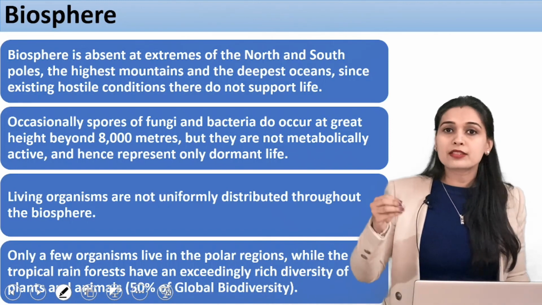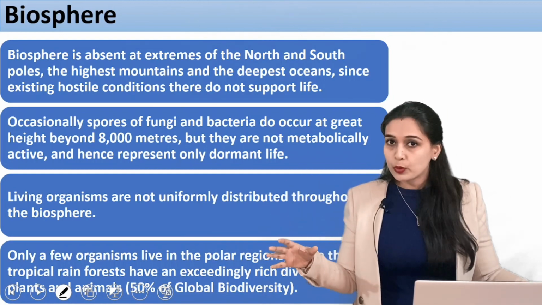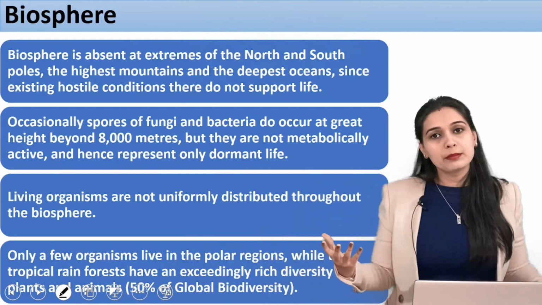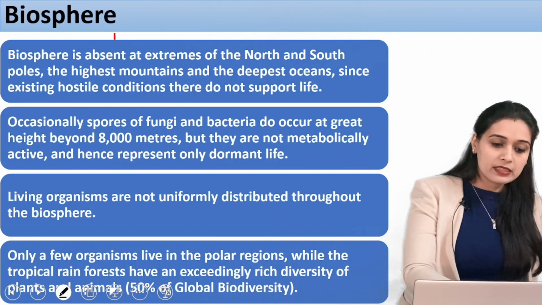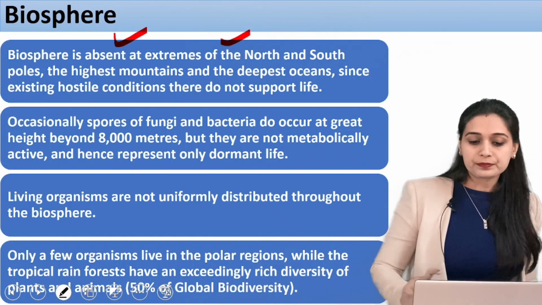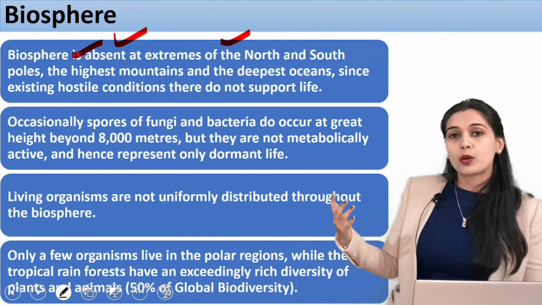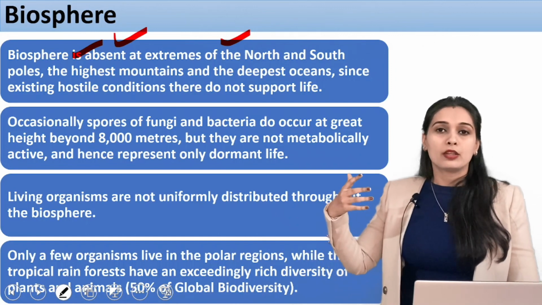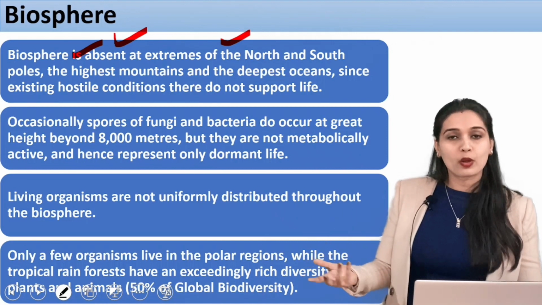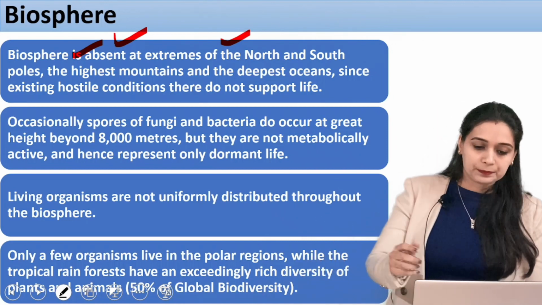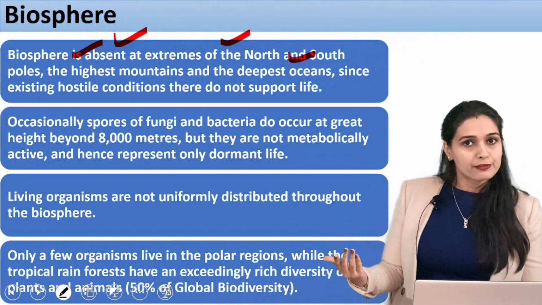All right, so there are extremes. Extreme areas, for example the north and the south pole, are extreme conditions, hostile conditions for life to exist. So the biosphere is absent at extreme locations like the north and the south poles. The highest mountains also have snow, and not much grass or many plants on which animals or plants themselves can live. The deepest oceans also don't have much life.